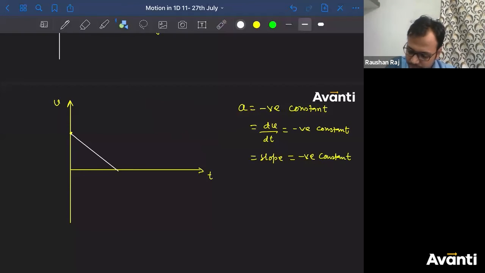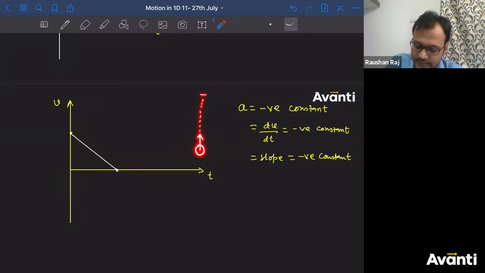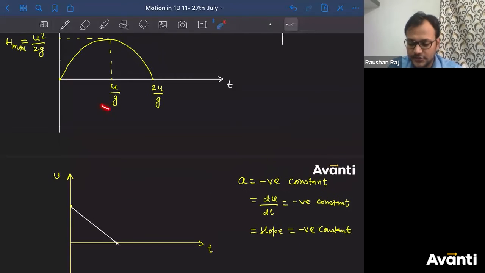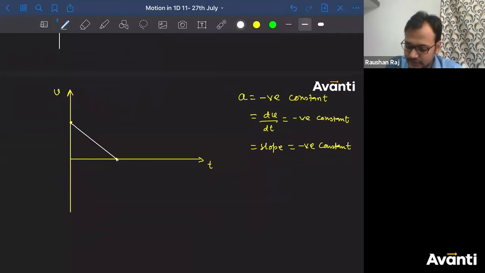Tell me, guys, what is this time? When the speed becomes zero, what does that time denote? Can I say this is the time when the particle has reached maximum height? The particle is projected from the ground, it moves up, reaches the maximum height, comes to zero velocity, and then starts coming down. So when the speed becomes zero, that instant represents that the particle has reached the maximum height. Can we say that? And what is this time, guys? When does the particle reach maximum height? U by g. So I can say that this is u by g.